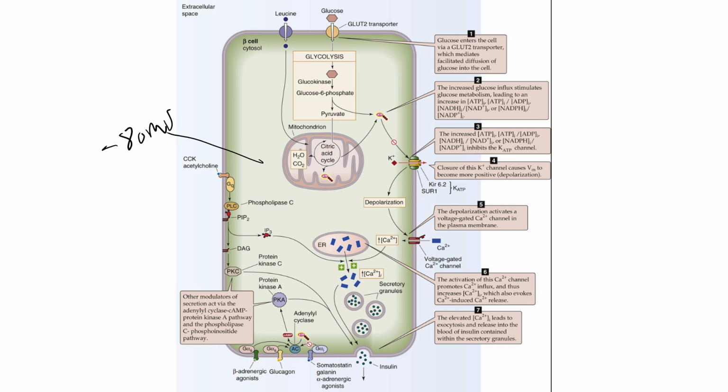Okay, so think about this. What would happen if you were to close or shut some of the potassium leak channels? You would reduce the rate at which potassium would be able to leave, because you'd be shutting off these potassium leak channels. You'd be reducing the rate that potassium can leave, but you wouldn't be reducing the rate, for example, that sodium could come in, because those leak channels are still open. So when ATP levels rise, they close some of these potassium leak channels, but that has no influence over the sodium leak channels.